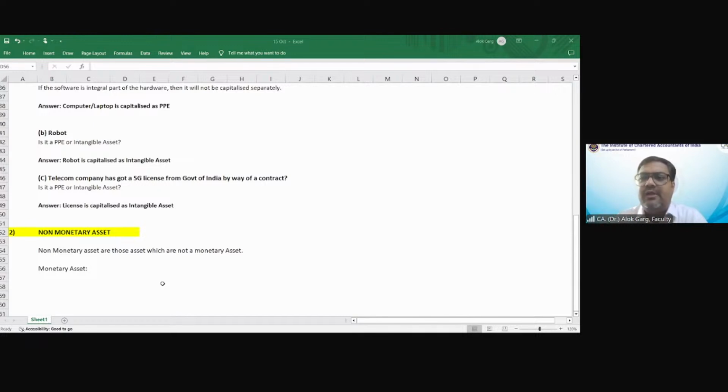If the company is selling goods on credit, the other party becomes your debtor, your trade receivable. It is an asset which is settled in cash into a fixed unit of money. For example, trade receivable.